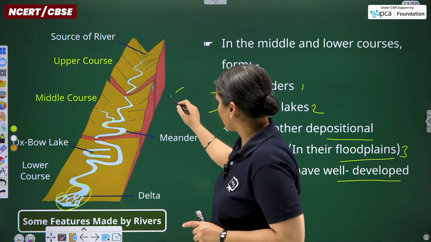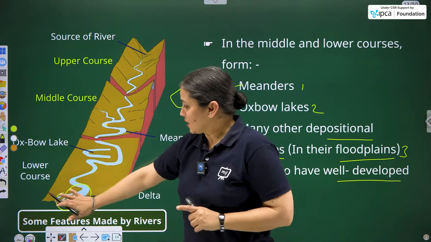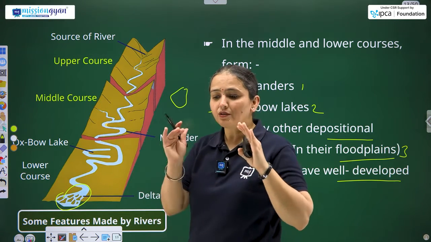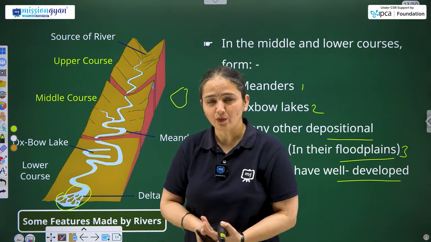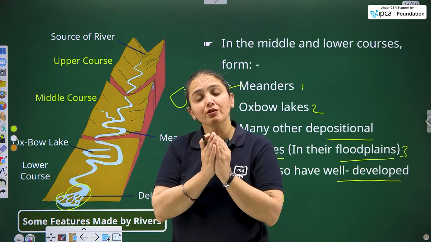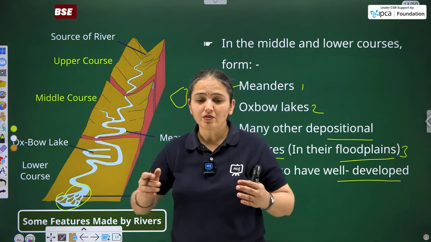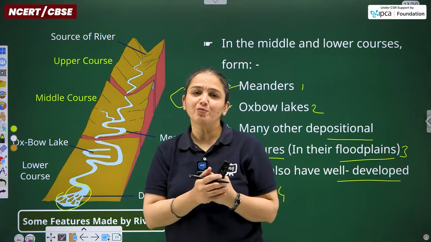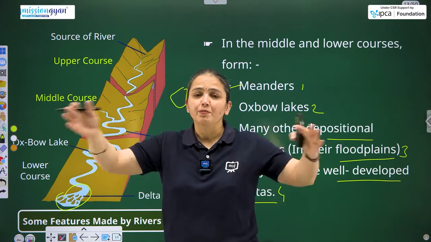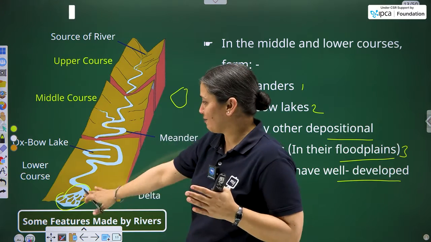Over here you can see this feature: small triangular shapes, roughly triangles. These are the deltas. Deltas are formed at the mouth of a river, wherever the river gives its outlet to the water body. There is no further narrow, confined passage for the flow of the water as it meets the open water body. In the rush to meet the open water body, there are no confined areas, so it spreads out, and in this pattern of spreading out, it forms a delta.